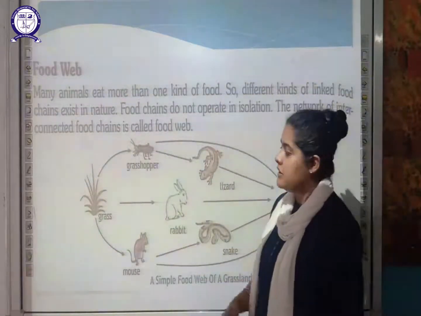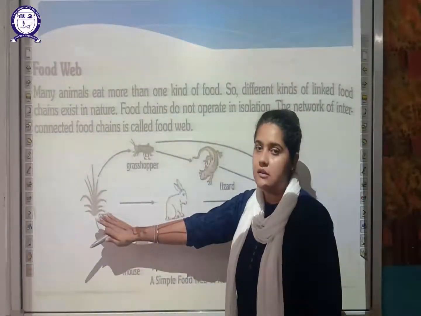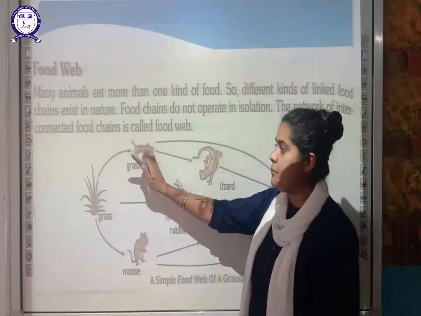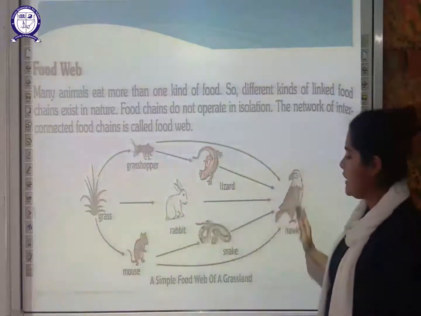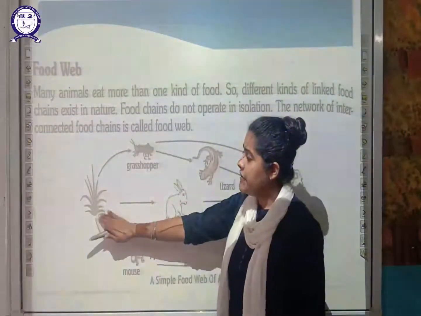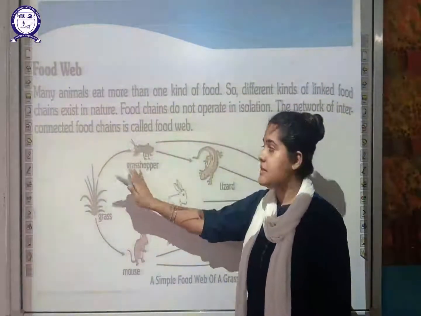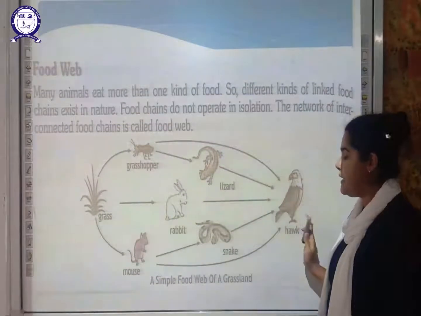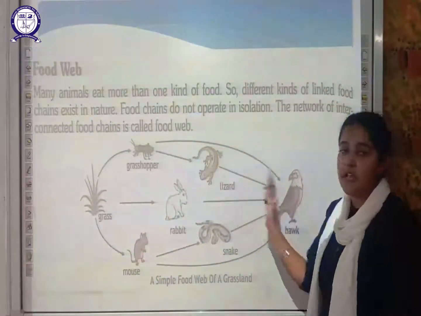We have to discuss first of all the grass, that is your producer. The grass is eaten by a grasshopper. This grasshopper can be directly eaten by a hawk. This can happen. Then, if the grass is eaten by a grasshopper, the grasshopper can also be eaten by a lizard, and this lizard is ultimately eaten by a hawk. This is another food chain.